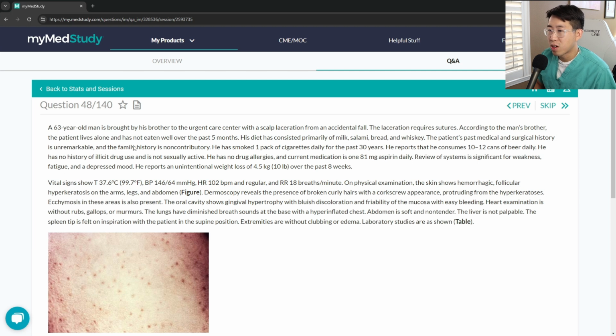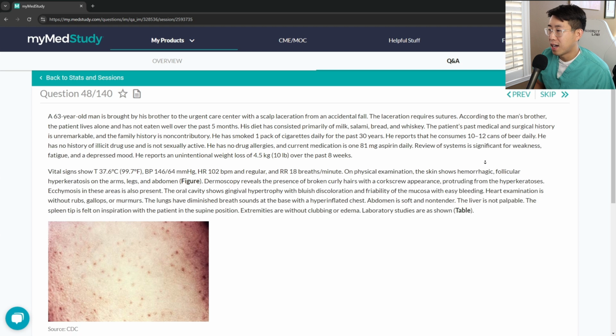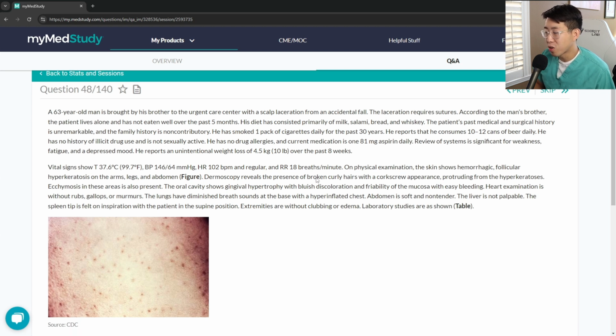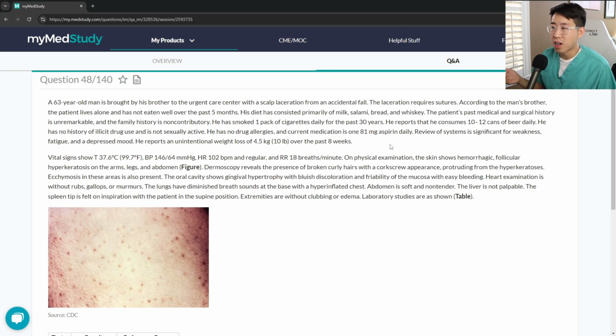The patient lives alone and has not eaten well in the past 5 months. Diet is primarily milk, salami, bread, and whiskey. Family history and personal history is unremarkable. Smokes 1 pack daily. Drinks 10 to 12 cans of beer daily. Dermoscopy reveals the presence of broken curly hairs with a corkscrew appearance, which is classic for scurvy. This can also be seen with copper deficiency, but curly hairs with corkscrew appearance, you can see that in scurvy a lot.